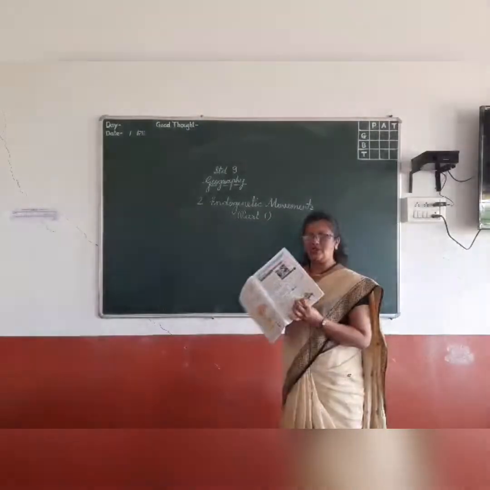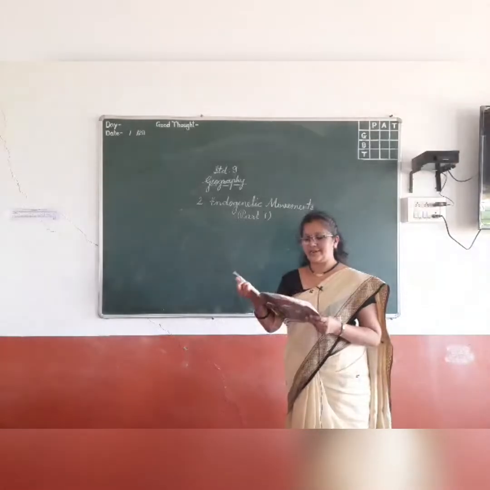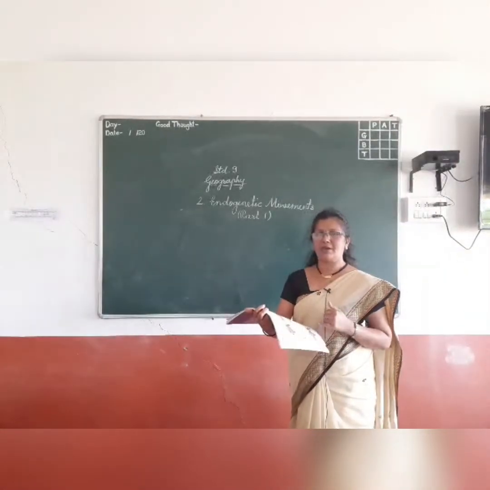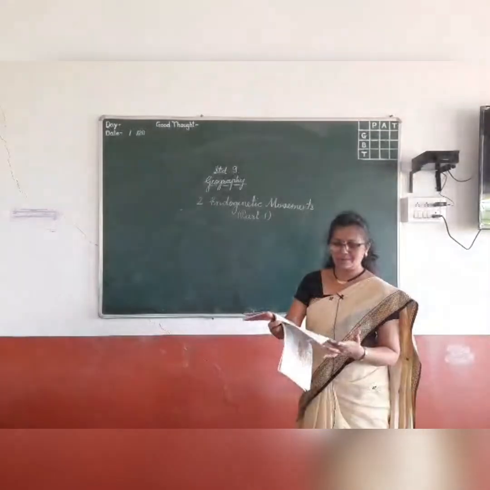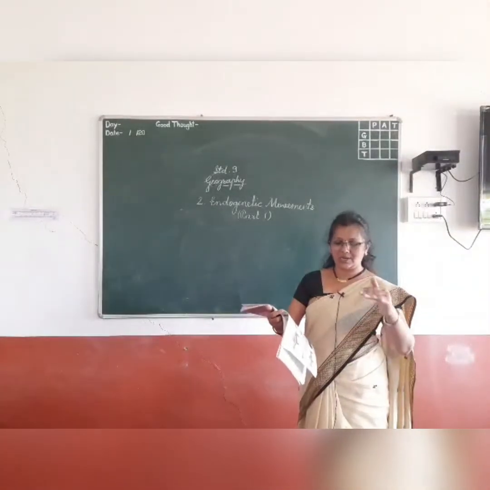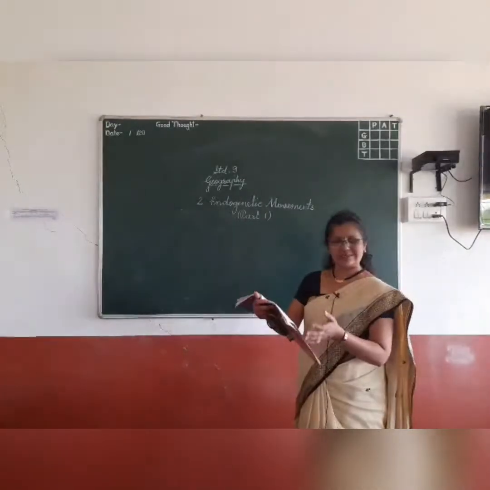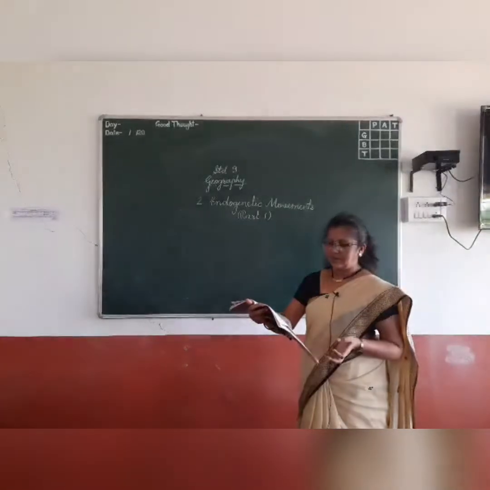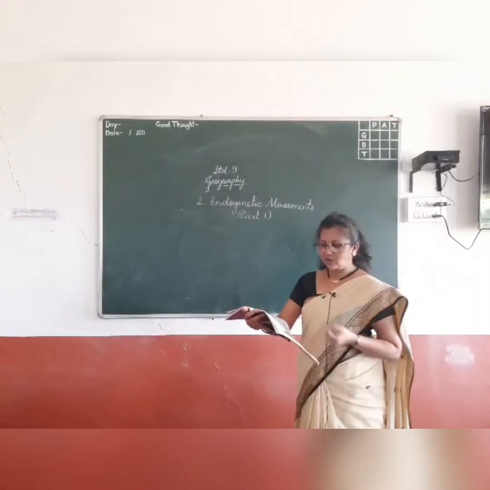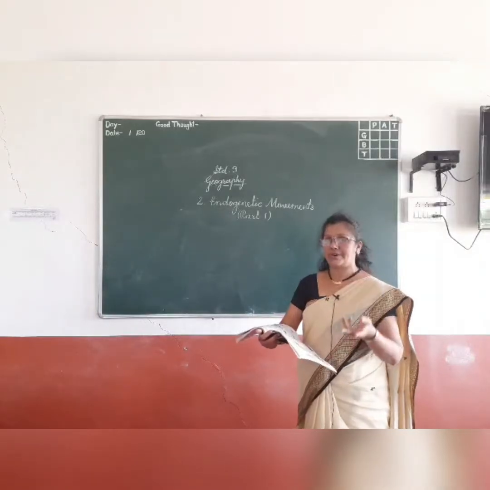Now here one activity is shown to you. Fine, you all will try that activity and you all will tell me what was the effect of that activity. It's very simple. You have to arrange some notebooks on a table, keep some chalk, duster, etc. on that. In the first activity, you have to take out a notebook without affecting the others and you have to observe what happens.